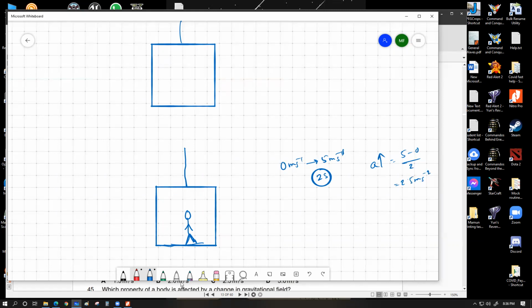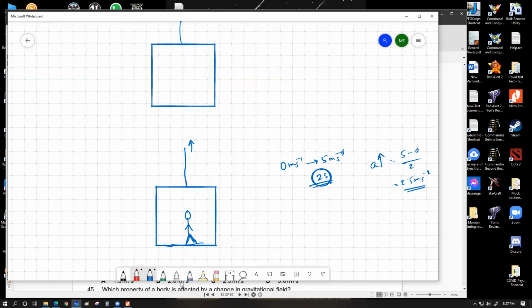So when the lift is going to start moving upwards, it's going to accelerate for a small duration. And once it speeds up to the value that it wants to reach, then it's going to maintain that uniform velocity for a comfortable ride. It's not going to keep accelerating continuously, because that's going to put extreme pressure on our body, which is the high G cases, not going there. So within this 2-second time, I'm going to have an acceleration of 2.5 meter per second square.